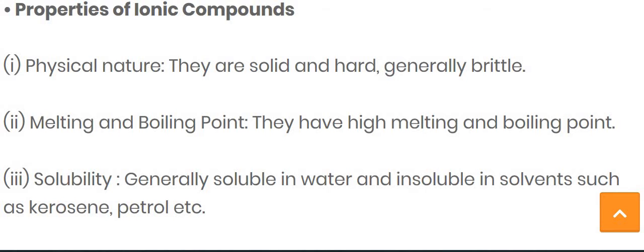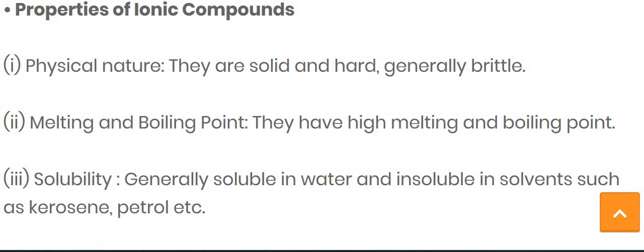The third property of the ionic compound is solubility. The ionic compound is generally soluble in water. As we see, NaCl, sodium chloride, also known as common salt, is easily soluble in water. So you can keep that example in your mind and write the properties of the ionic compound accordingly. It is generally soluble in water, and insoluble in solvents such as kerosene, petrol, etc.